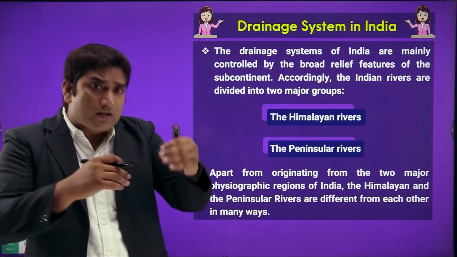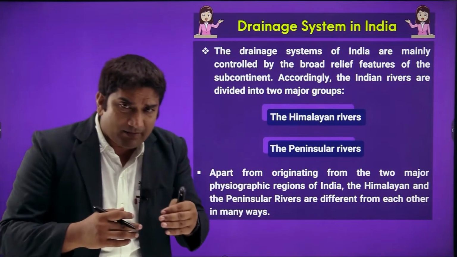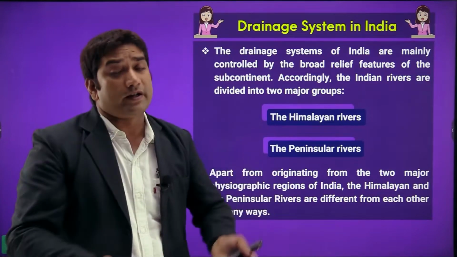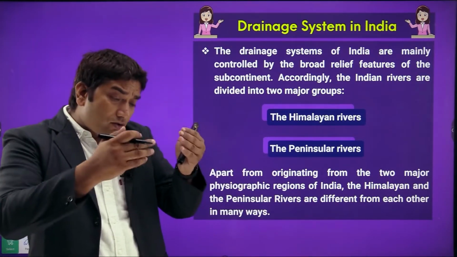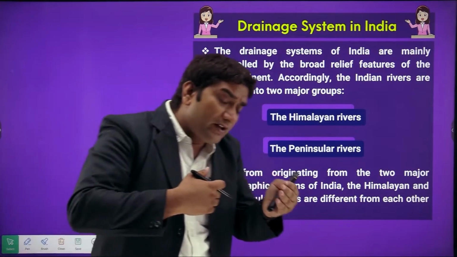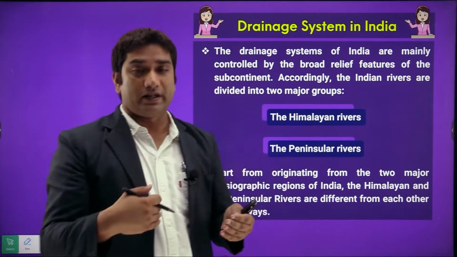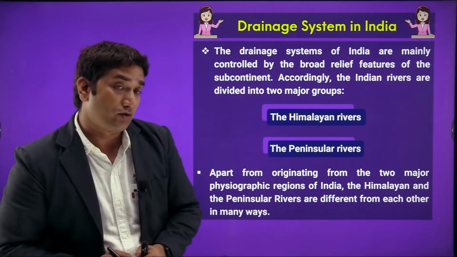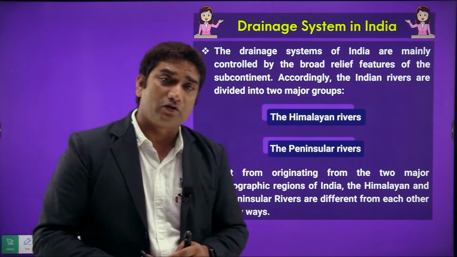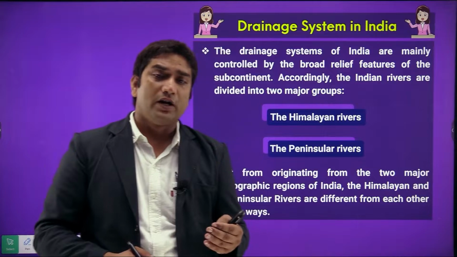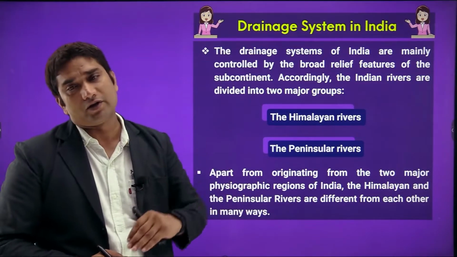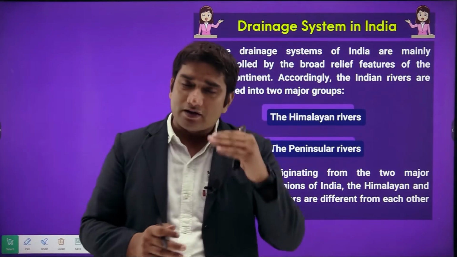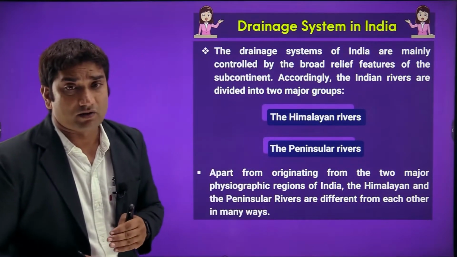We have divided the drainage system on the basis of originating sources, that is, from which physiographic division we have the origin of these two major groups. So we have two major groups, Himalayan rivers and peninsular rivers.